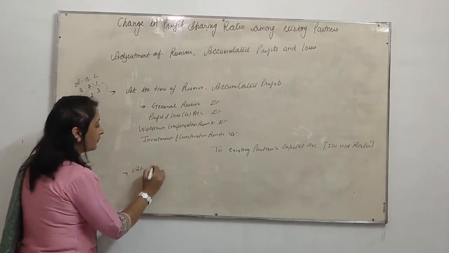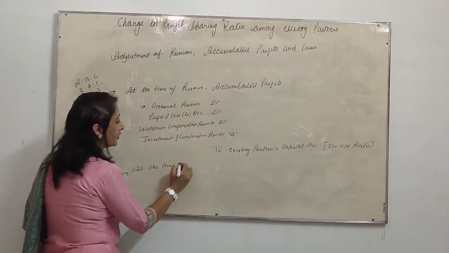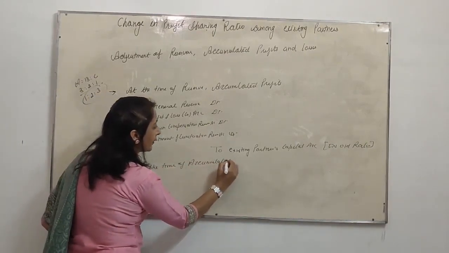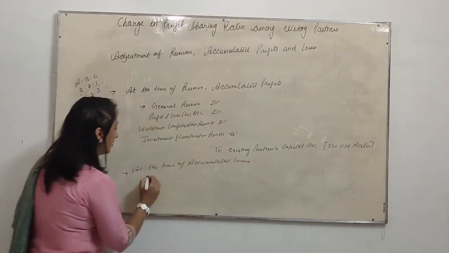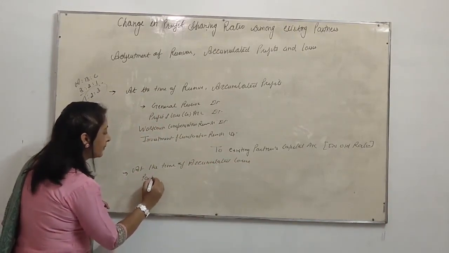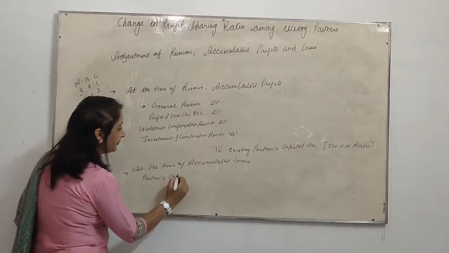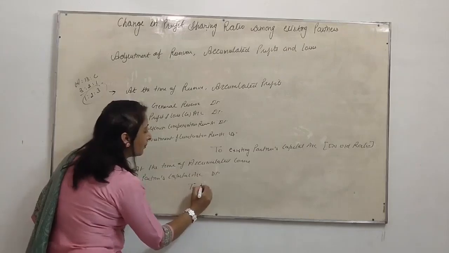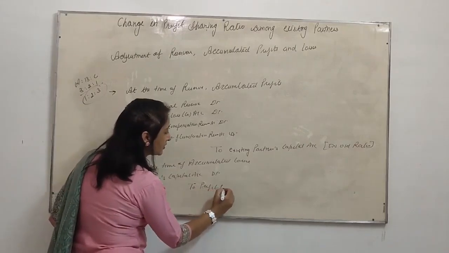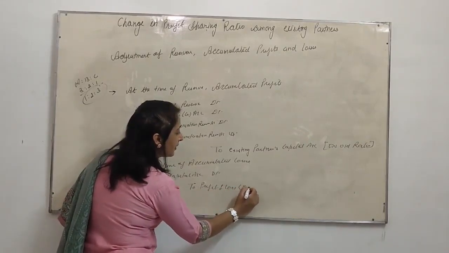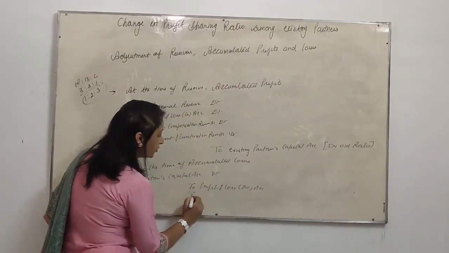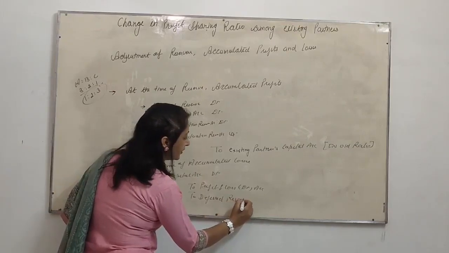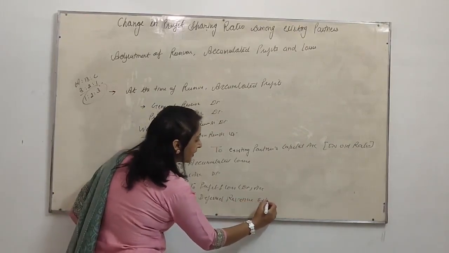And at the time of accumulated losses, then partners' capital accounts will be debited, and profit and loss account debit balance and deferred revenue expenditure account will be credited.